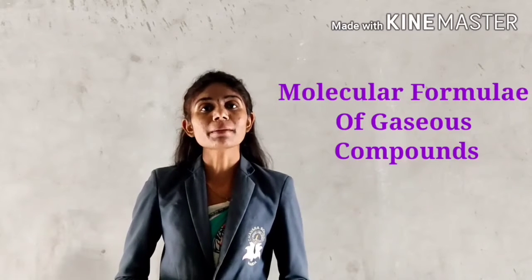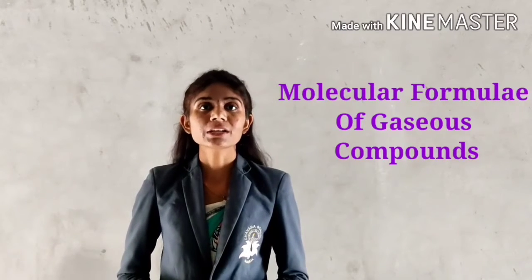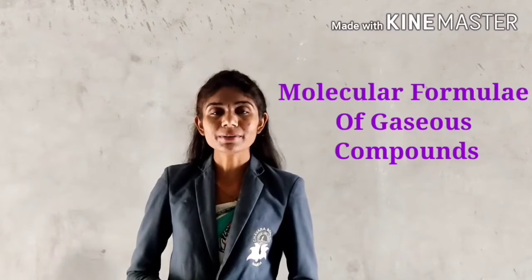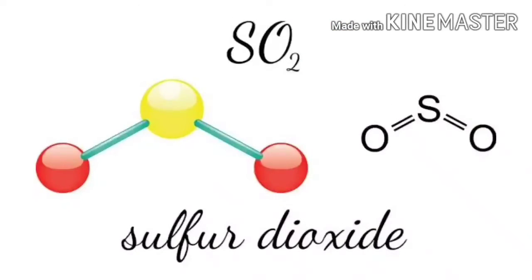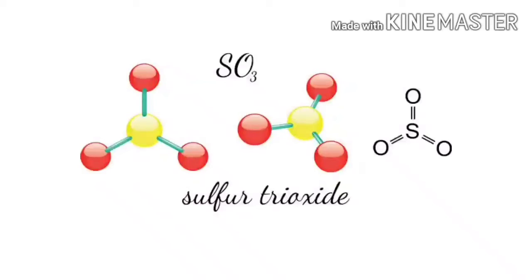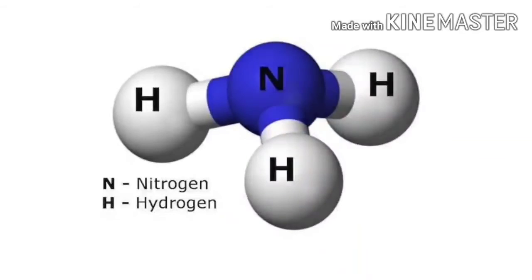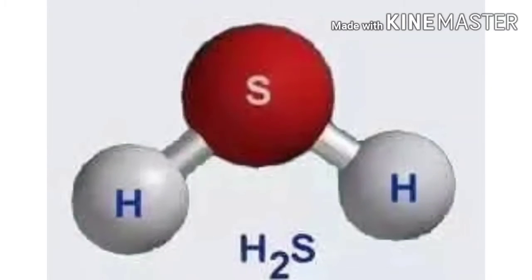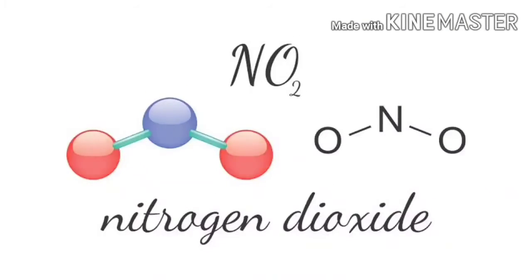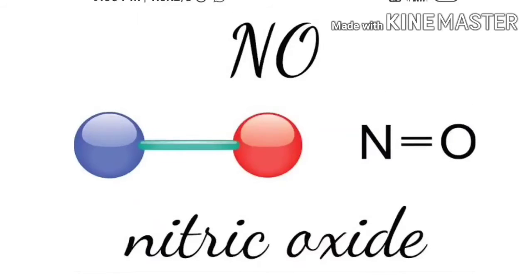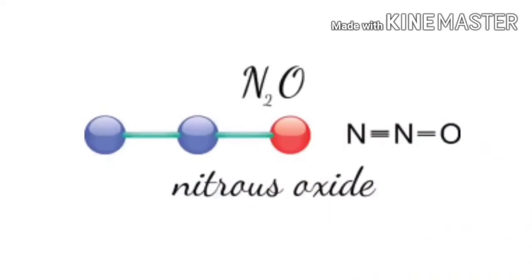Compounds which are present in the gaseous form, with their formulas. So let's see the compounds with their formulas. Carbon dioxide, CO2. Carbon monoxide, CO. Sulfur dioxide, SO2. Sulfur trioxide, SO3. Ammonia, NH3. Hydrogen sulfide, H2S. Nitrogen dioxide, NO2. Nitric oxide, NO. Nitrous oxide, N2O.